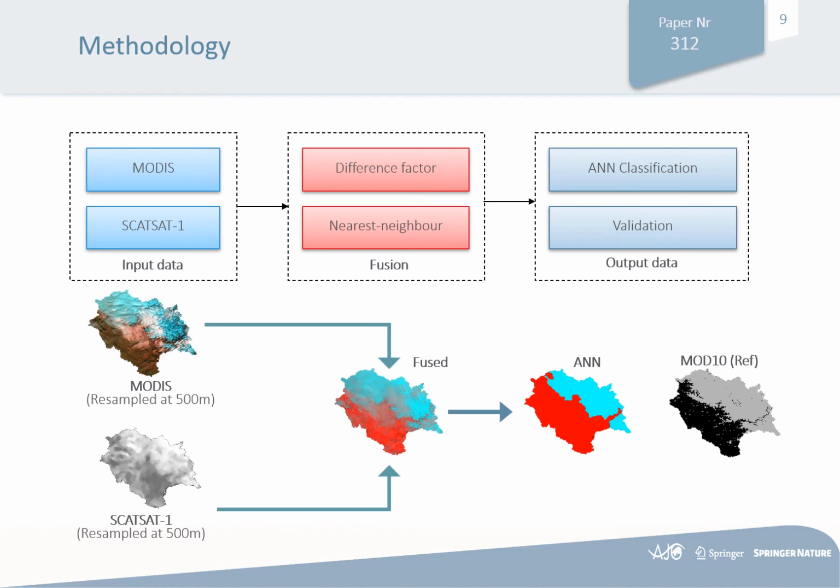The next part is the methodology, which is divided into three parts. The first part is the input dataset, which includes the MODIS and the scatterometer data, resampled at a resolution of 500 meters. The second is fusion, which is used to fuse both the images together with the help of the nearest neighbor method. In the third step, we classified the fused data with the help of the artificial neural network, and then validated it with the help of MOD10 as a reference dataset.